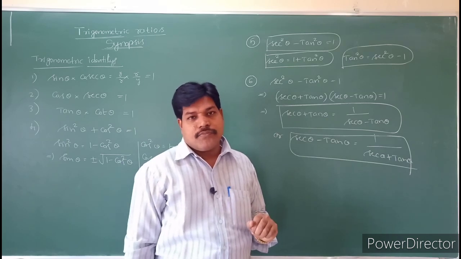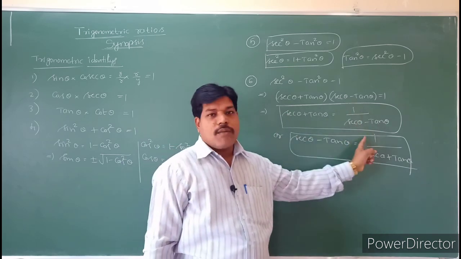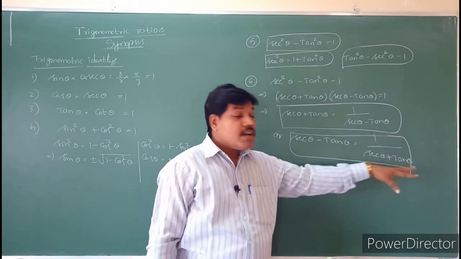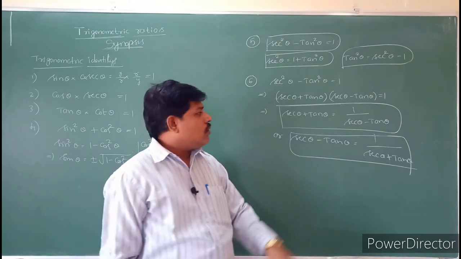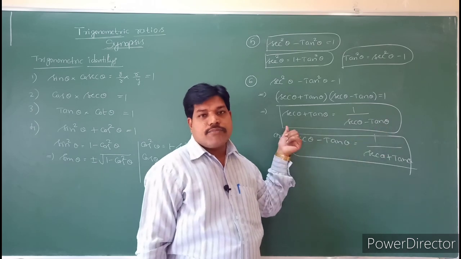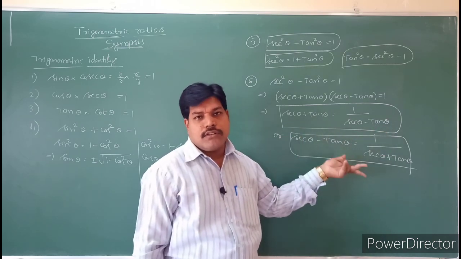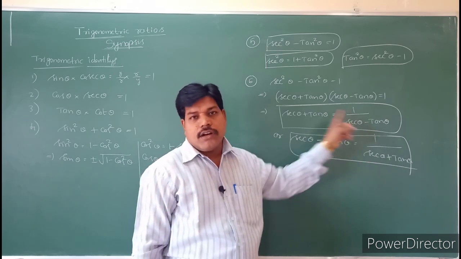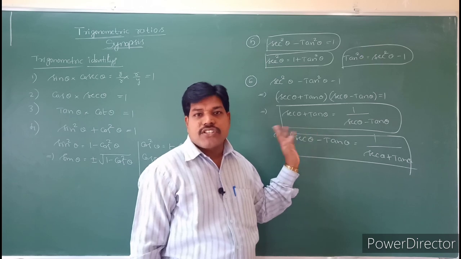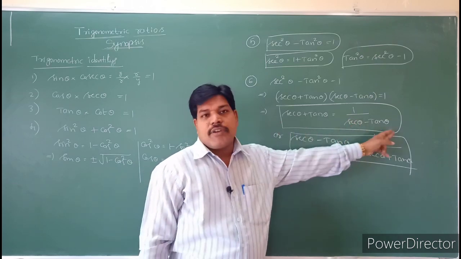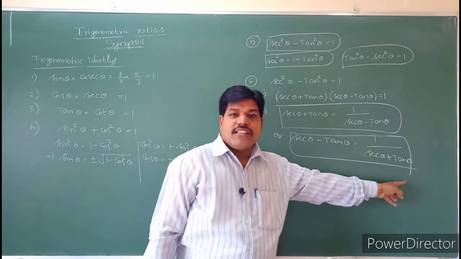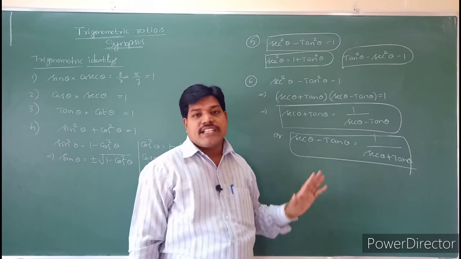Do you understand, students? Secant theta plus tan theta is equal to 1 by secant theta minus tan theta, and also secant theta minus tan theta is equal to 1 by secant theta plus tan theta. So if secant theta minus tan theta is given, and they ask in the objective for secant theta plus tan theta, it is the reciprocal. For example, if this value is 3 by 5, automatically the other value will become 5 by 3. If you know this formula, you will get the answer in one step. So secant theta minus tan theta is the reciprocal of secant theta plus tan theta, and vice versa.